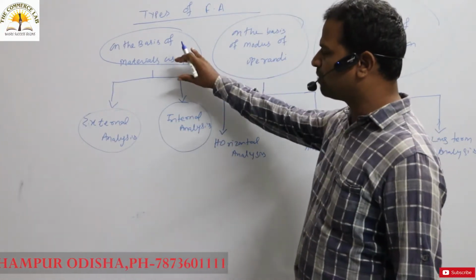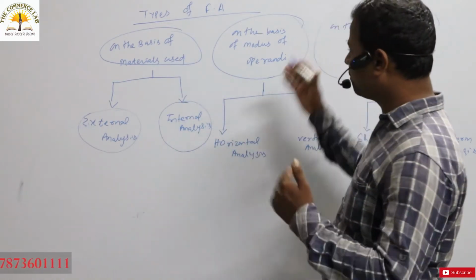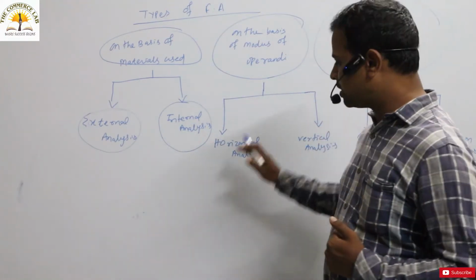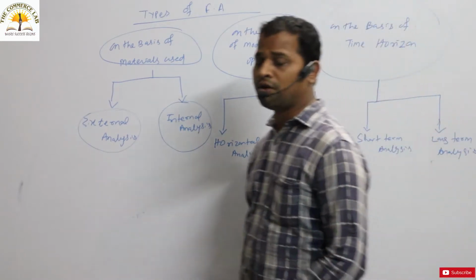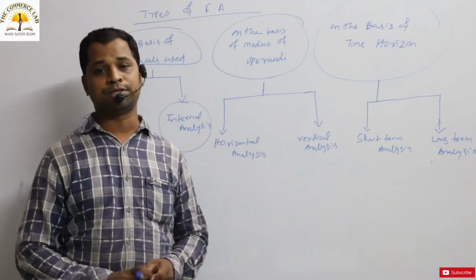So on the basis of material use, it may be external analysis or internal analysis. Then on the basis of modus operandi, it can also be of two types. One, which is very important, is horizontal analysis, and another is vertical analysis. What is that, everybody? Horizontal analysis, and another is vertical analysis.